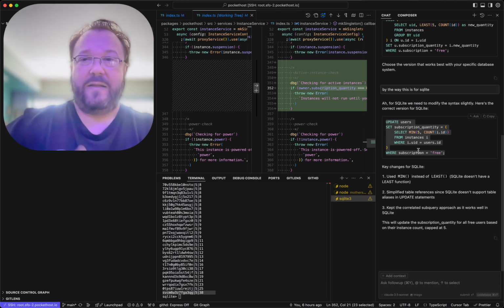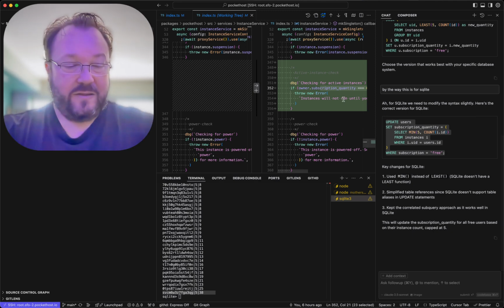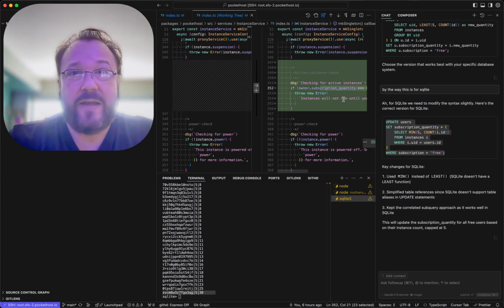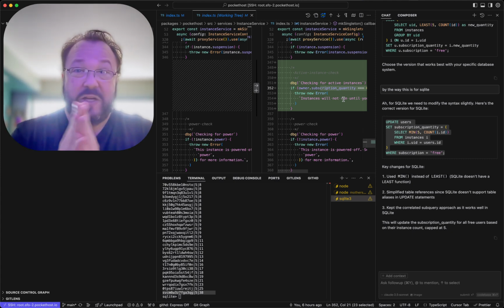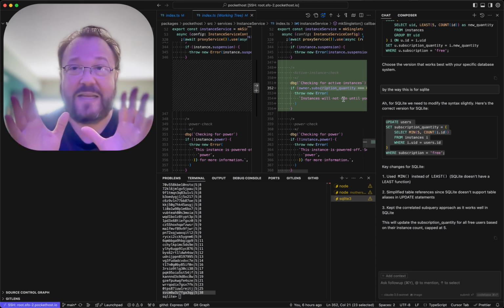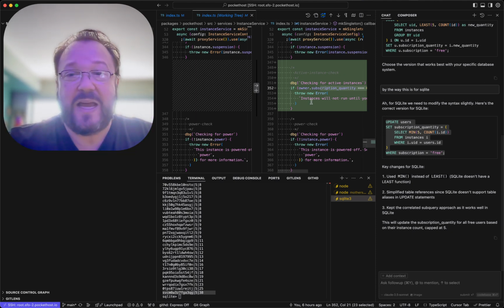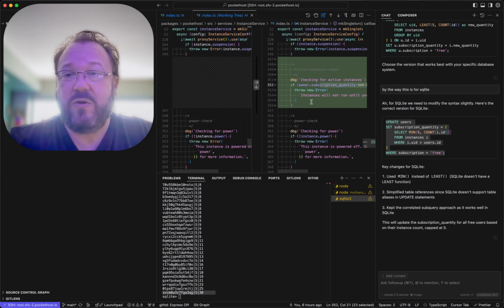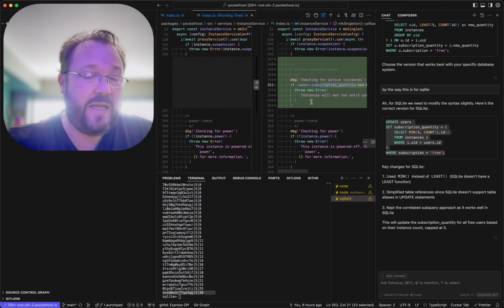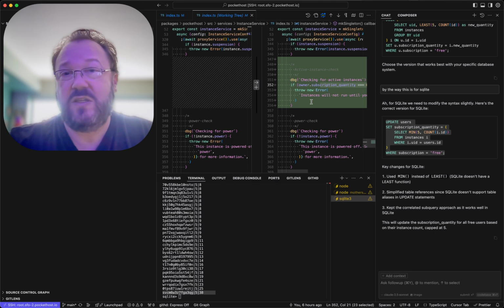So this side is done. The server side of this is all done. And I found a way to make this pretty much a two-way door. This has been running live since last night, and all it does is check for subscription quantity equals 0, and if it finds that, then it will refuse to run the instance, and otherwise it won't.